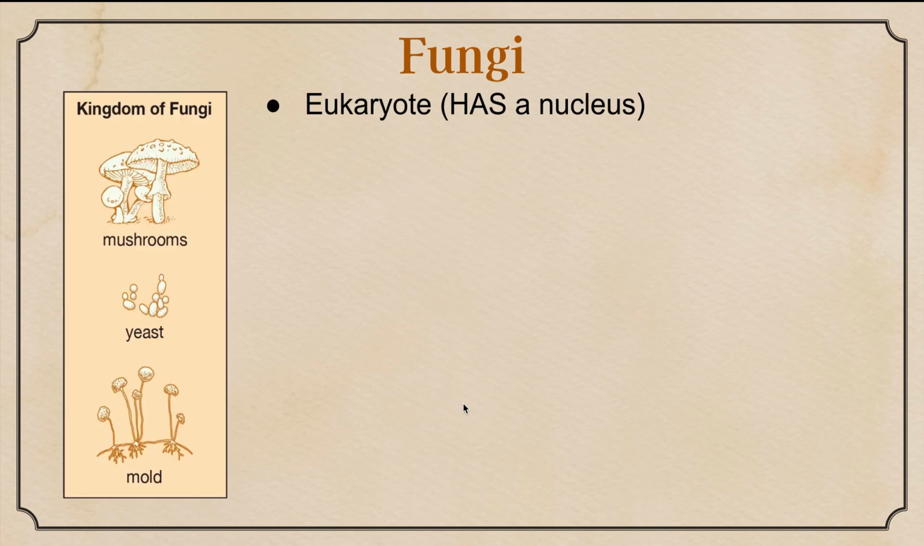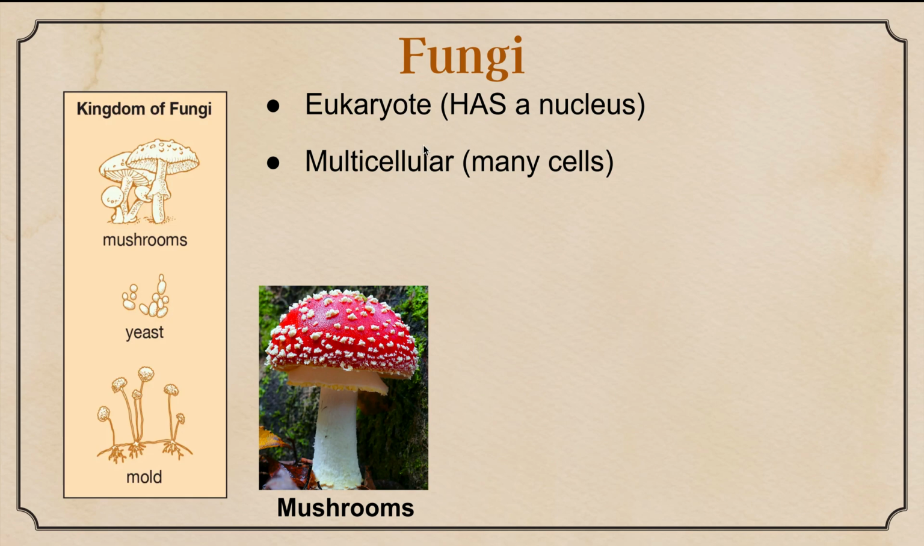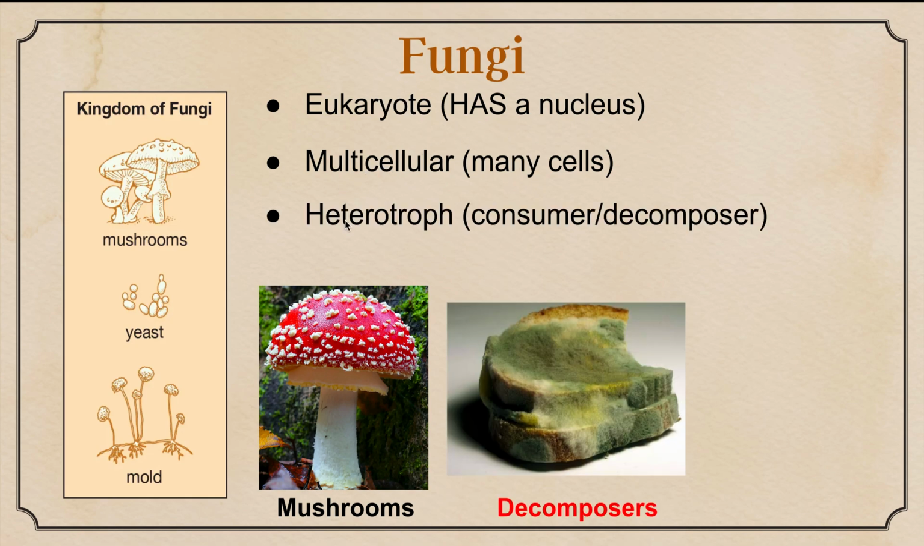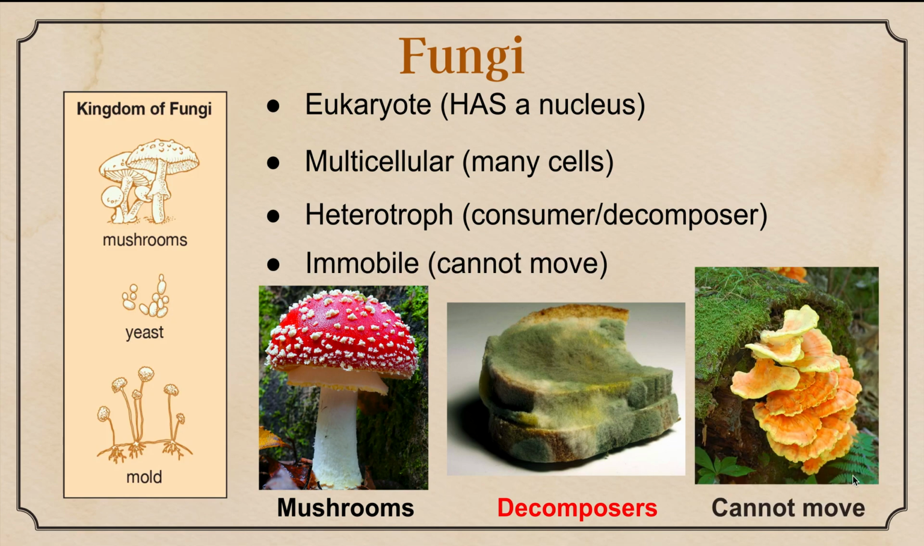Let's look at fungi. In fungi, they are eukaryotes. They have a nucleus. They are multicellular, muchas células, multicelular. They are heterotrophs, consumers, decomposers. So they can decompose dead organisms. Okay? Pueden deshacer organismos que ya están muertos. And they cannot move, no son móviles. So they are called immobile because they cannot move.